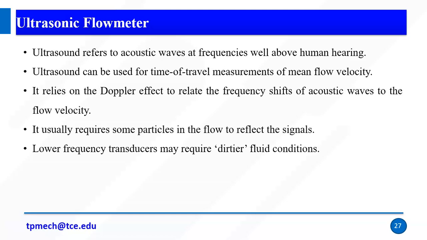So one of the effects is the Doppler effect, to relate the frequency shift of acoustic waves to the flow velocity, right? It usually requires some particles in the flow to reflect the signals, right? So a lower frequency transducer may require dirtier fluid conditions. So the fluid condition should be dirtier. In the previous case, what did we say? For the rotameter, it should be clean oil or clean liquid. For the turbine meter, it can be used for dirty particles.